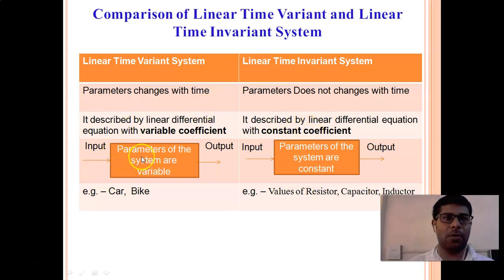So this is a block diagram. The parameters of the system are variable in one and constant in the other. We apply input, the parameter of the system will vary with respect to time, and we'll get the output. In the invariant system, the parameter is constant and we'll get the output. The bike or car is a good example of a variable system, and the values of resistor and capacitor are a good example of an invariant system. So this is very easy to keep in mind.